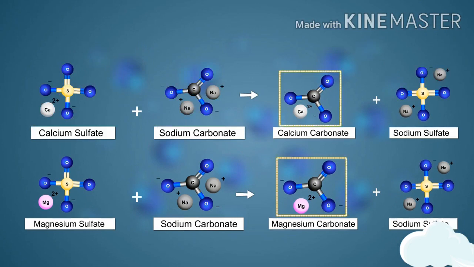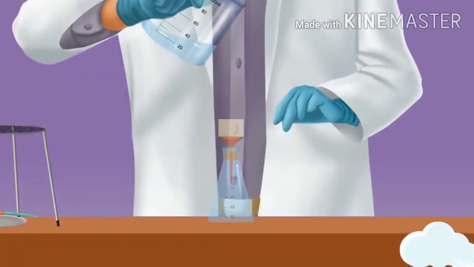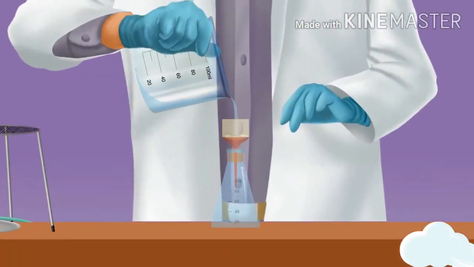The carbonate salts of calcium and magnesium do not dissolve in water and thus form a precipitate. The precipitate is removed by filtration, which frees the water of calcium and magnesium ions, and once these ions are removed, the water no longer remains hard.